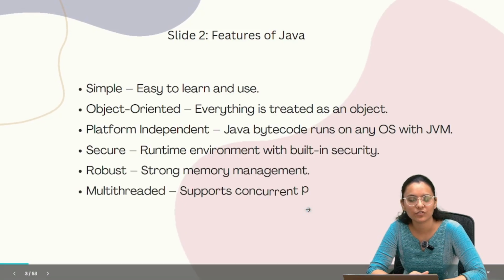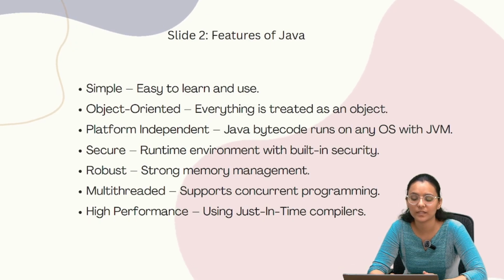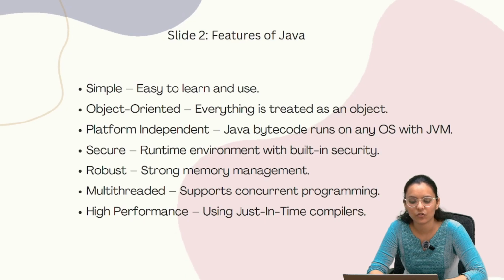Here are some features of Java. Java is simple because it is easy to learn and use. Second is object-oriented: everything is treated as an object. Java is also called platform independent because Java bytecode runs on any operating system with the help of the JVM. Java is secure; the runtime environment has built-in security. Robust means strong memory management. Java also has the feature of being multi-threaded, which supports concurrent programming.